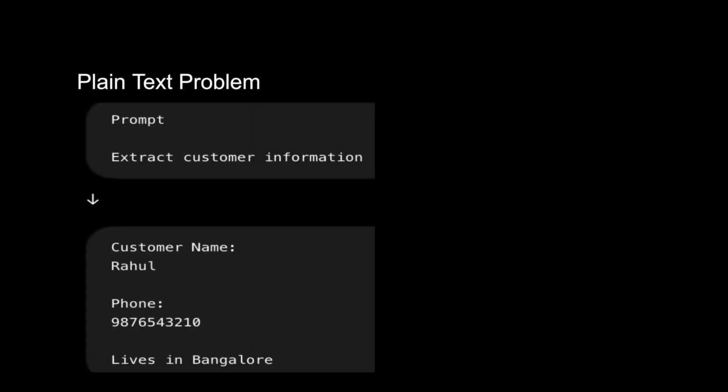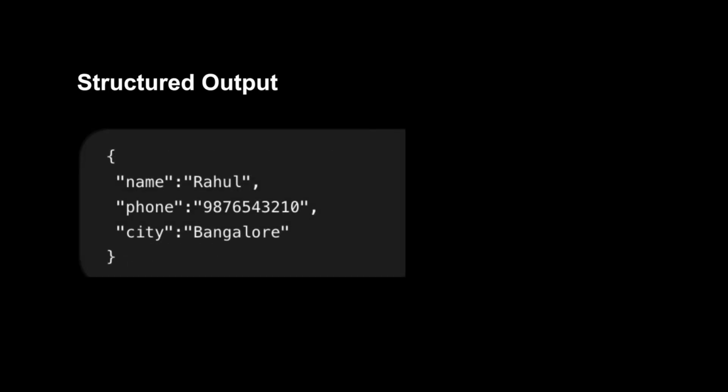Imagine in this example the prompt is: extract customer information. Tomorrow the AI changes its wording. Instead of customer name, it writes name or client name. Your parsing code breaks. This is why relying on plain text is risky. LLMs are probabilistic. They don't always produce identical wording. Applications need consistency. Now compare this.